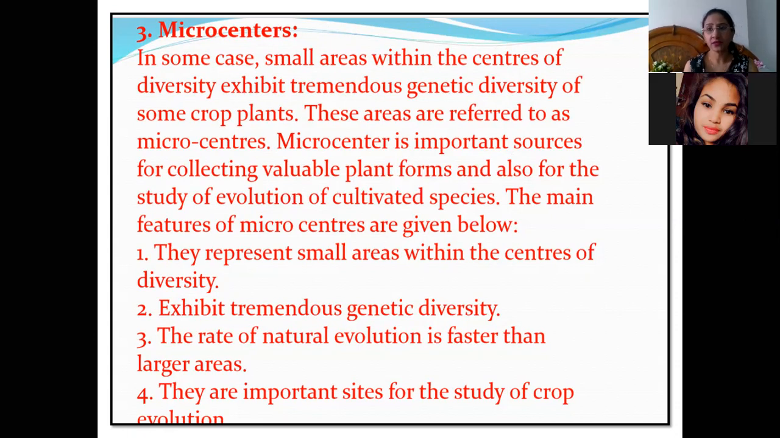So by studying the microcenter of a particular field crop, we will be able to understand the origin of that crop plant. The main features of microcenters are that they represent small areas. They are small areas within the centers of diversity. They will not be big or large geographical areas, but small areas. And that particular small area within the centers of diversity